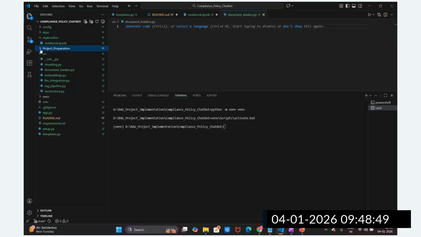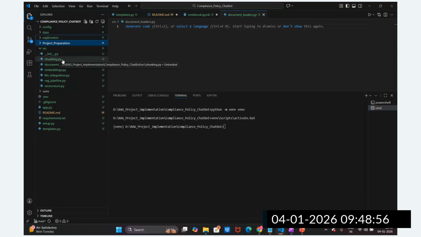But in the industry, whenever we have to write the code, we have to write it in a modular fashion. A module is nothing but a .py file. And a package is when .py files come with an init file, then you can call it a package. So src is my package, because multiple modules are present along with the init file. So the source code is called a package. Now we have to write the code in function form.